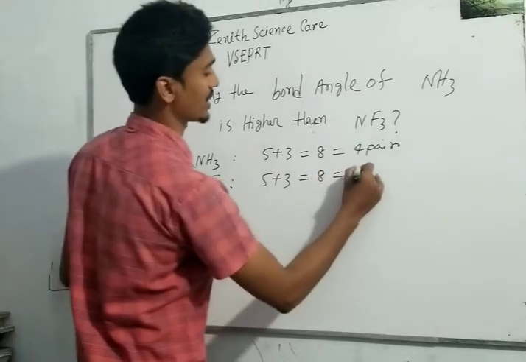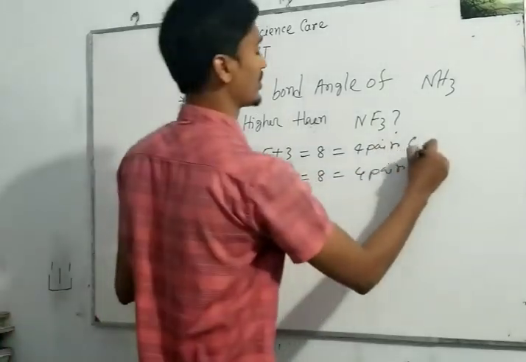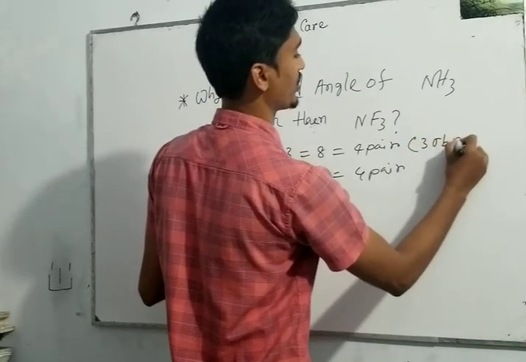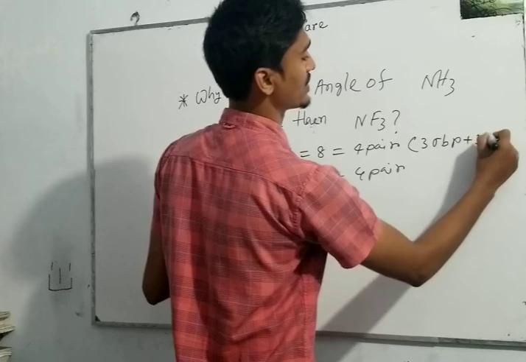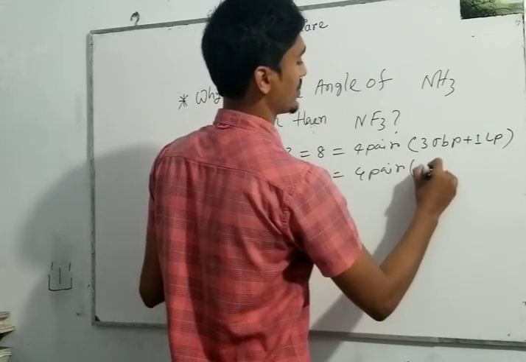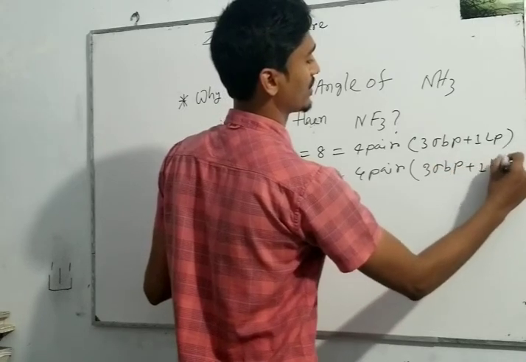So 8, that means 4 pairs. Here 3 are sigma bond pairs and 1 is a lone pair.